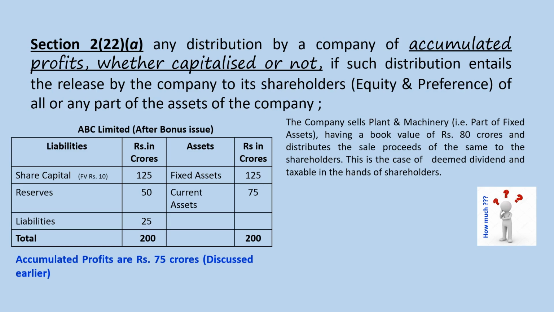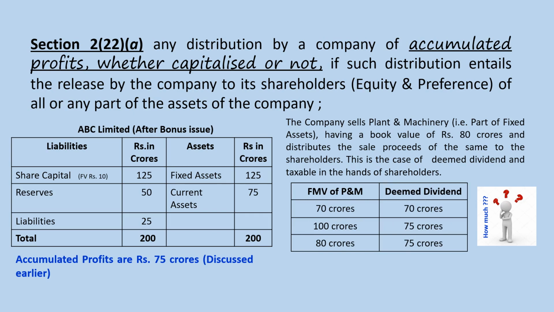But how much will be considered as deemed dividend? If the fair market value of plant and machinery is, say, 70 crores, then deemed dividend will be 70 crores. If the fair market value, that is the sale proceeds of plant and machinery, is 100 crores, the deemed dividend will be 75 crores. If the sale proceeds are 80 crores, the deemed dividend will remain 75 crores, because deemed dividend is only to the extent of accumulated profits, which in the present case is rupees 75 crores.